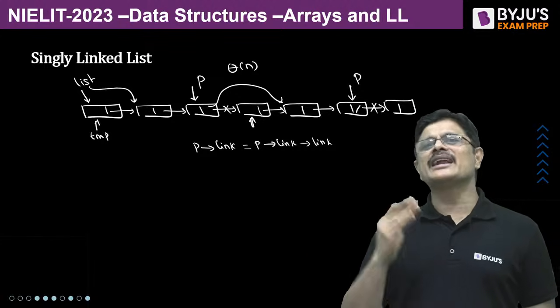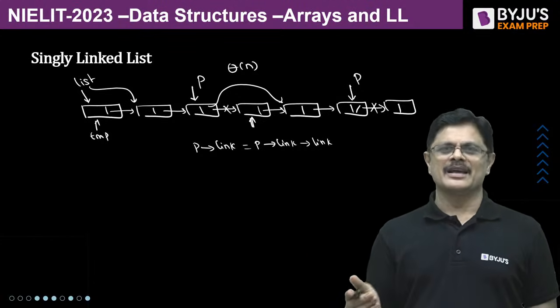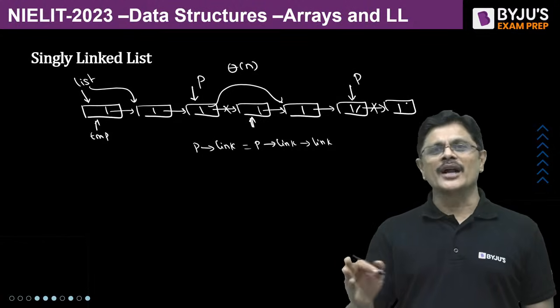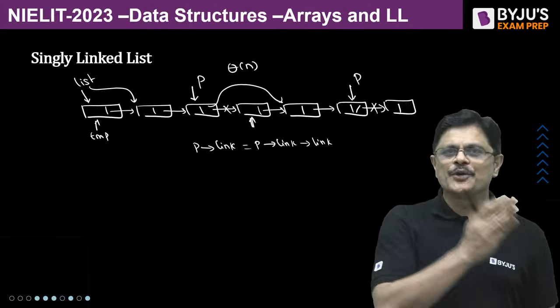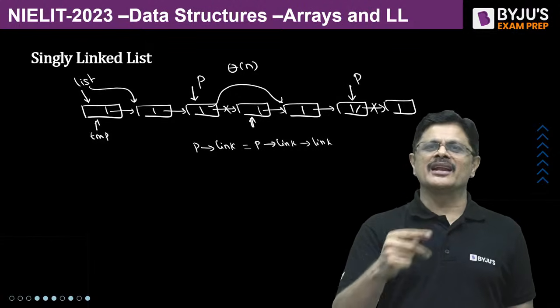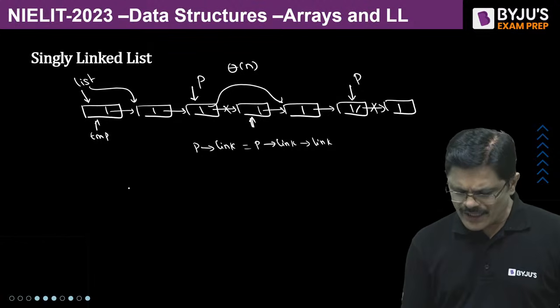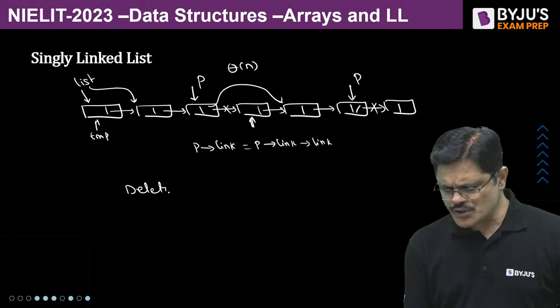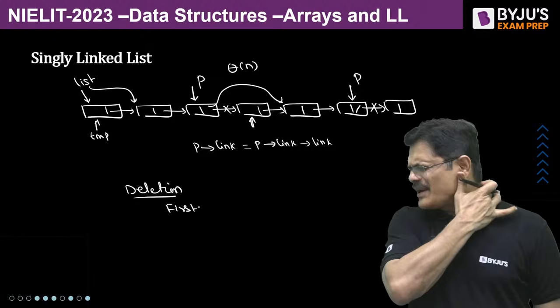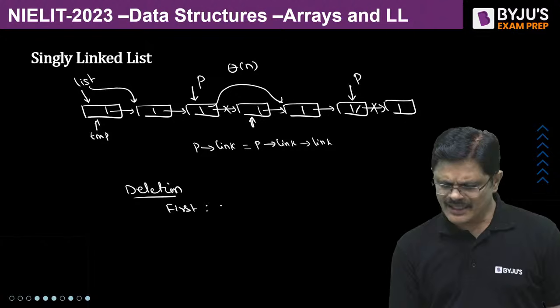That is, while P link is not null, you have to traverse. As long as the P link is not null, you have to continue traversing. Then you reach last but one node. Then you stop. Make the link of that P null. It deletes the last node. So here for deletion, the story is simple. If you are deleting the first node, just updation of the pointer is required, theta 1.